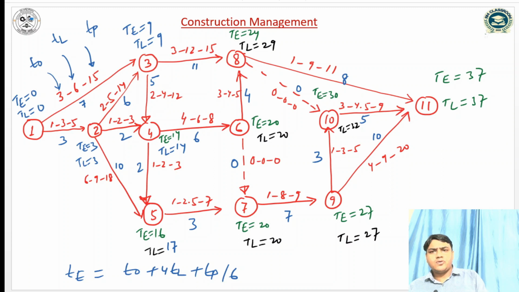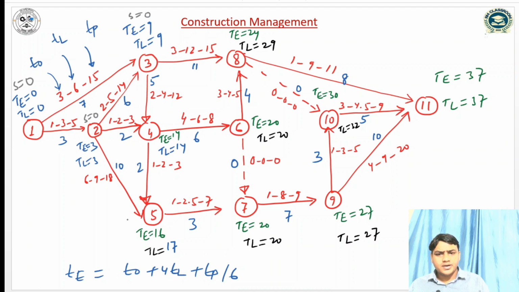So we have to find the events which have slack time 0, because an event which has slack time 0 is called a critical event, and the path connected by such critical events is called the critical path. So firstly we have to compute the slack. For event 1, S is equal to TL minus T, which will be 0. For event 2, it is also 0. TL minus 3, 3 minus 3, 0. For event 3, it will be 0.